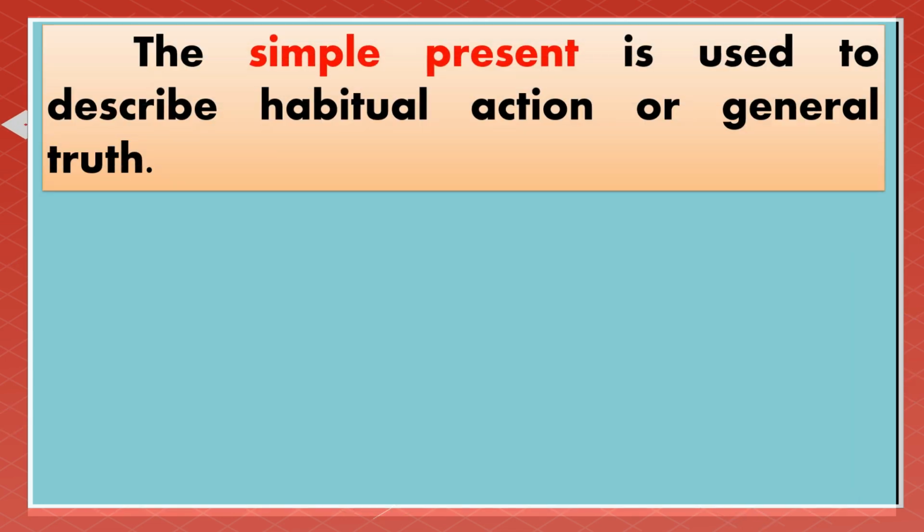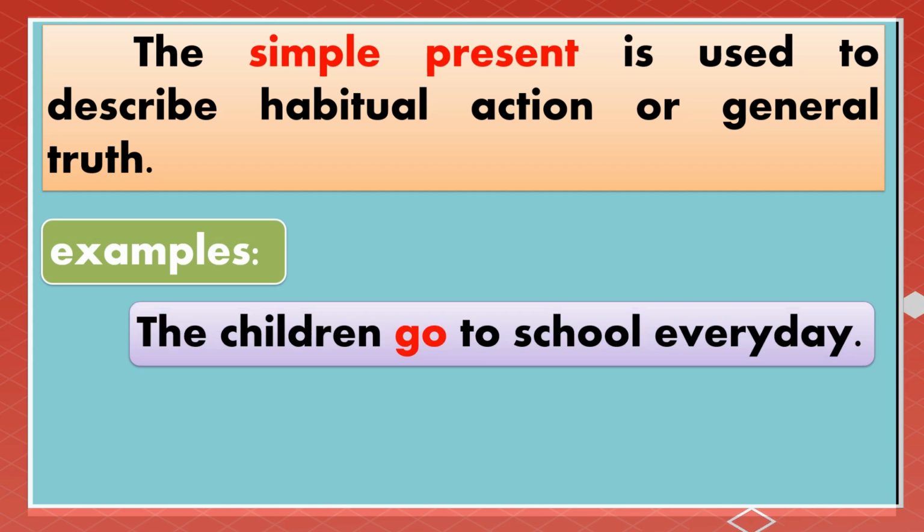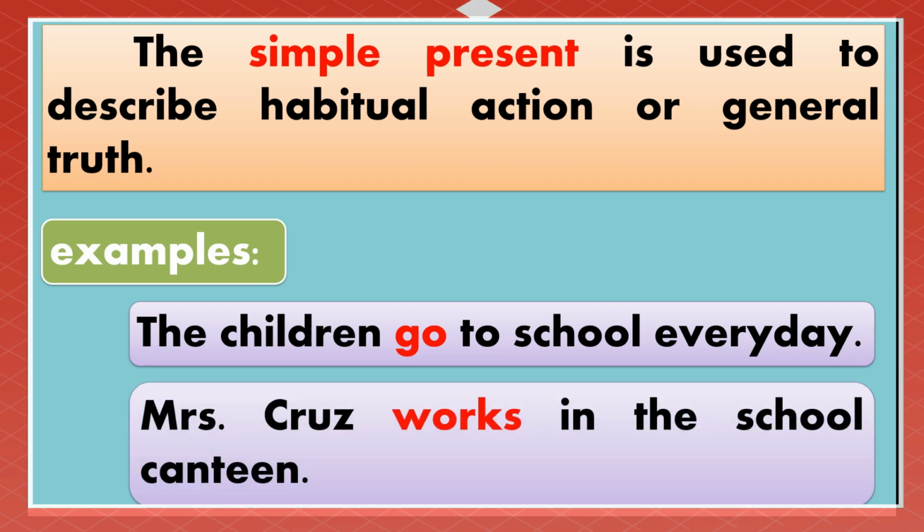So the simple present is used to describe habitual action or general truth. For example, the children go to school every day. So go is a verb in the sentence. Mrs. Cruz works in the school canteen. So Mrs. Cruz works in the school canteen is in the present tense of the verb. That's why we use works.